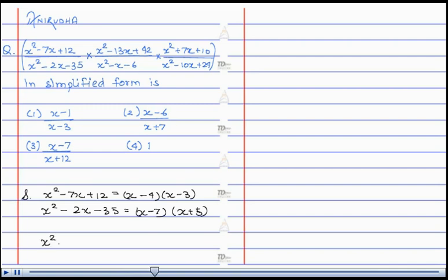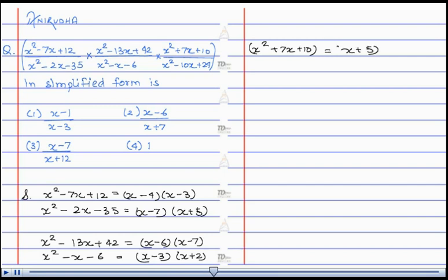Similarly, x square minus 13x plus 42 is equal to x minus 6 into x minus 7. x square minus x minus 6 is equal to x minus 3 into x plus 2. x square plus 7x plus 10 is equal to x plus 5 into x plus 2. And lastly, x square minus 10x plus 24 is equal to x minus 4 into x minus 6.